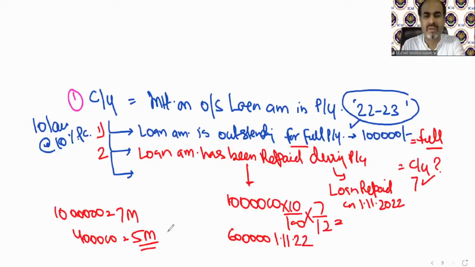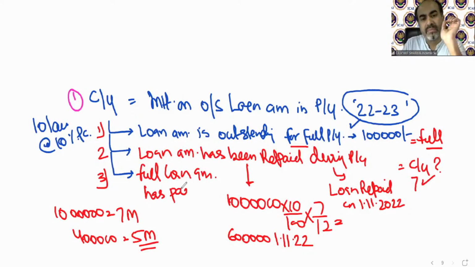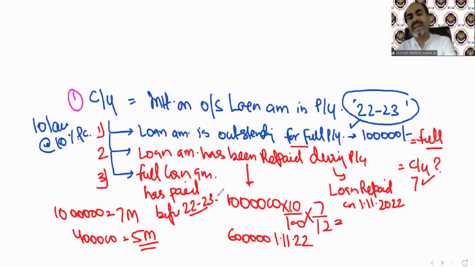I know you all are able to solve it. So that can be a case where the loan amount has been repaid in full or in part. If it has been paid in part, you have to calculate part interest as current year interest. Third case: the full loan amount was paid before the previous year 22-23.